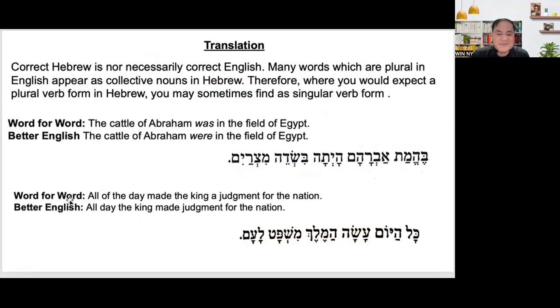Okay, so another sample. All of the days made the king a judgment for the nation. Okay. Kol hayom asah melech mishpat laam. Let's read it again. Kol hayom asah melech mishpat laam.